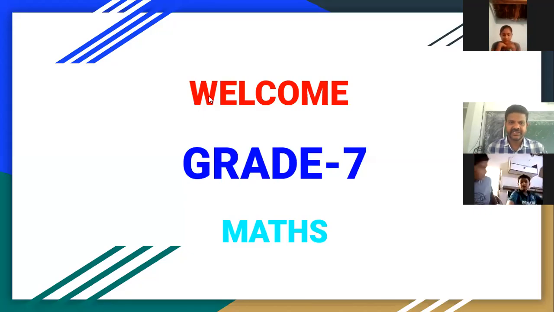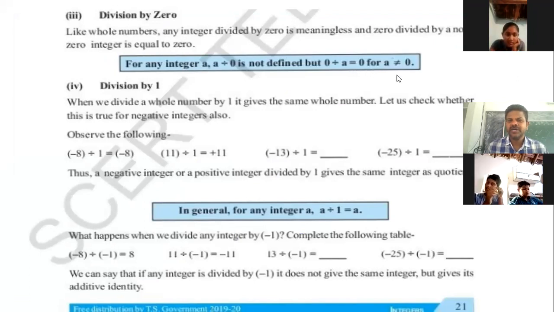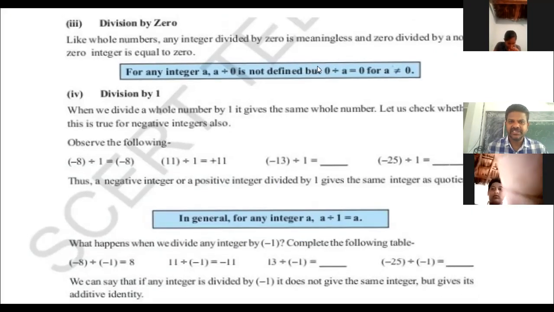Next, think about any integer. For any integer a, a divided by 0 is not defined, but 0 divided by a is equal to 0, for a not equal to 0. When is it possible, and how? Let us see, like whole numbers, any integer divided by 0.